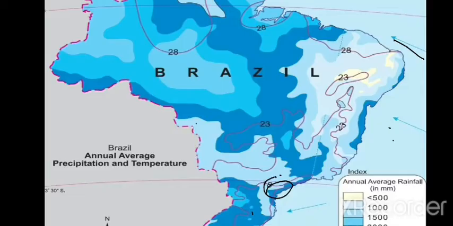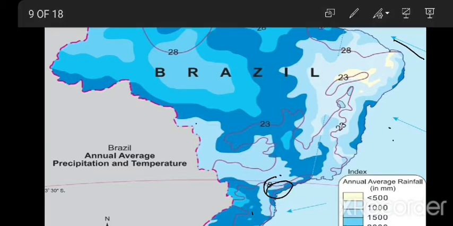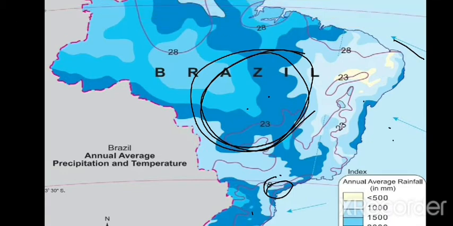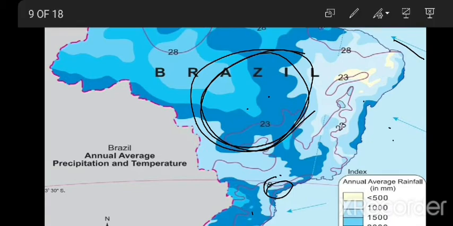In the southern region there is less rainfall. It receives more rainfall where air becomes less in velocity when it goes up and brings more rain, and here it receives less rainfall, which is painted blue color.